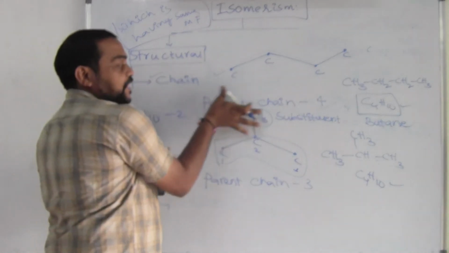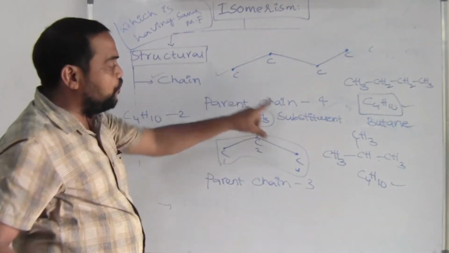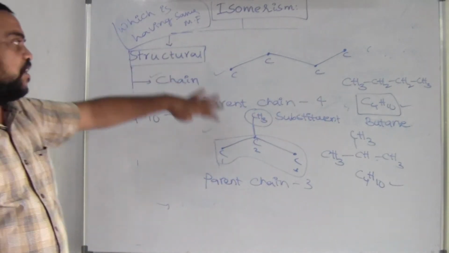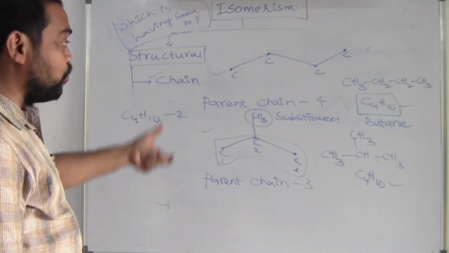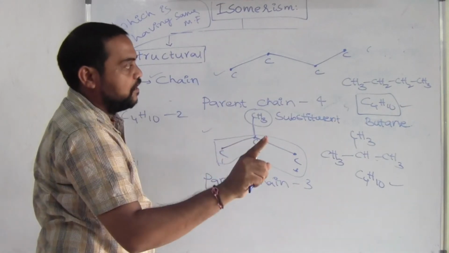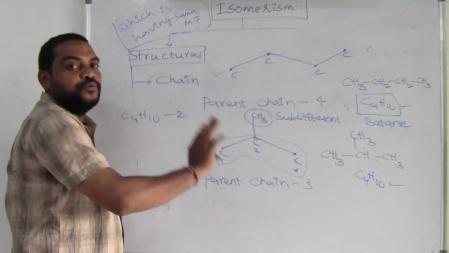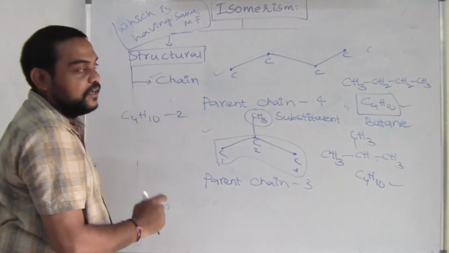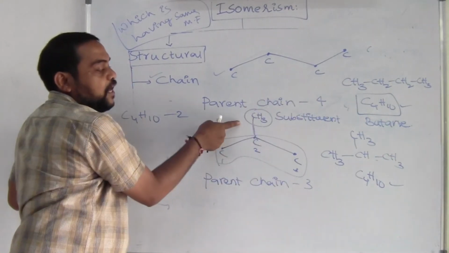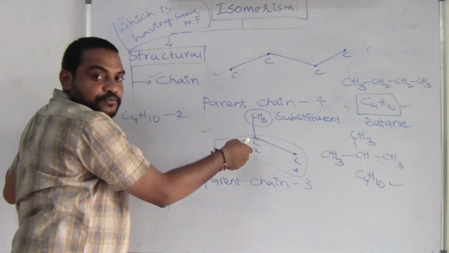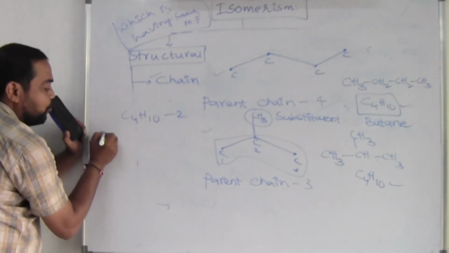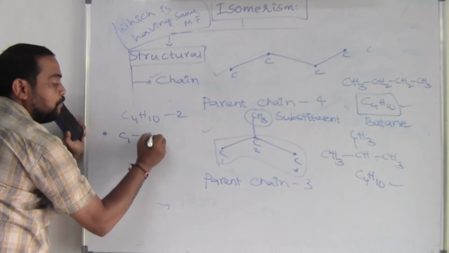So count the number of parent chain carbons, and see whether there is a difference. Then how can we write it with the shortcut method? This is the conceptual way, but in the shortcut method, see here there are 4 carbons. In the next structure, decrease 1 carbon and write that carbon as the substituent. Here there are 4 carbons; I am decreasing 1 carbon, now it is 3 carbons. The 4th carbon I am writing as its substituent. Then we will get the chain isomerism easily. So here is the point we have to remember: C1, that is about methane.